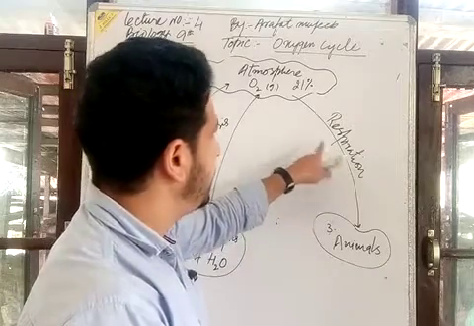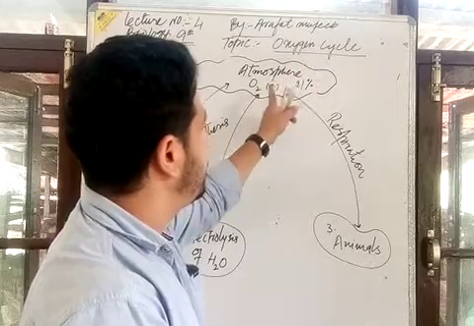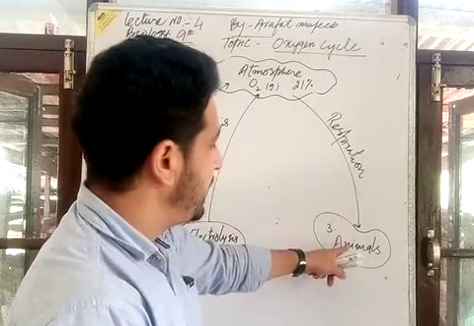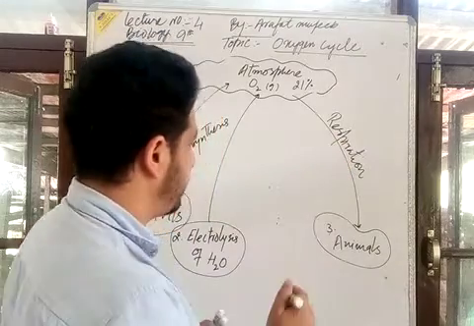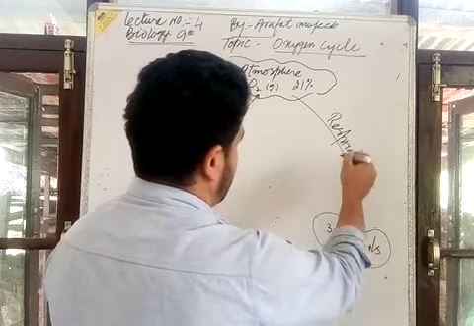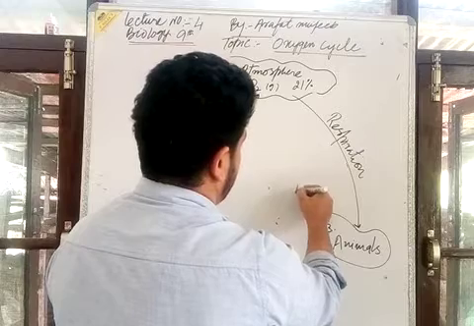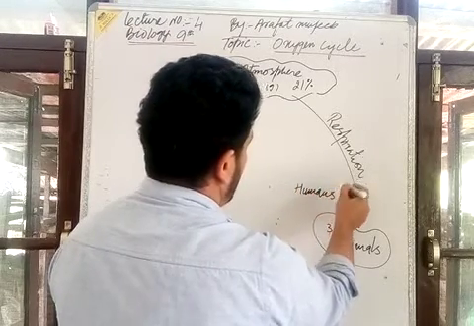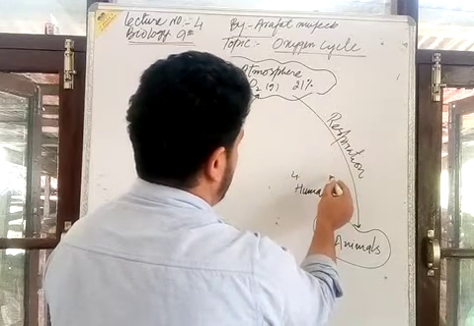In respiration, this atmospheric oxygen is used up by animals for the purpose of respiration. Human beings are also utilizers of the atmospheric oxygen.